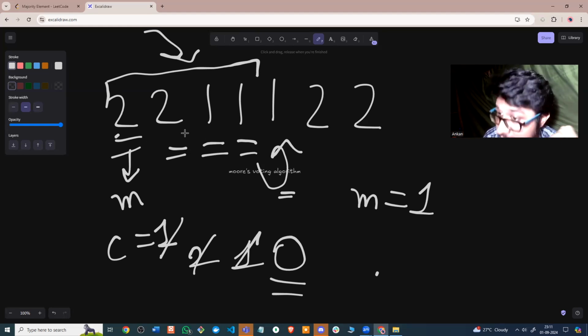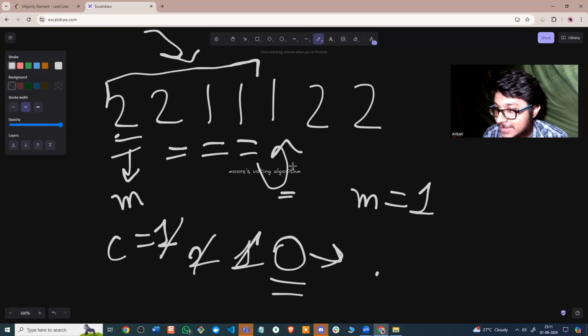So this is not the majority element, which means there are other elements present an equal number of times. And if other elements are present an equal number of times, then 2 can never be the majority element. So count equal to 0 signifies that the number which we assumed to be the majority element at first is not the majority element. So we need to consider the next element and redo it again essentially.